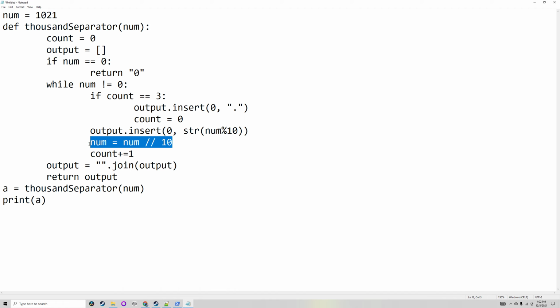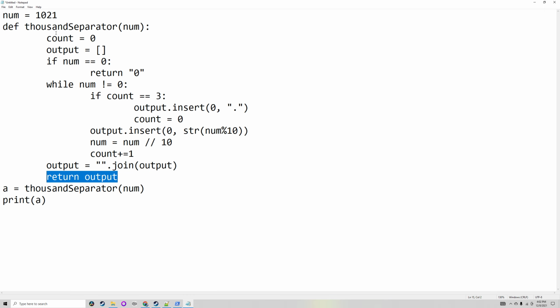It would then get rid of the final digit by dividing it by 10, then rounding it down in case of decimals. It would then increment count, and if it becomes 3, it will add a period to the start of it, and it will make count back to 0. It will keep on doing this until it leaves, where it will make it a string and return the output.